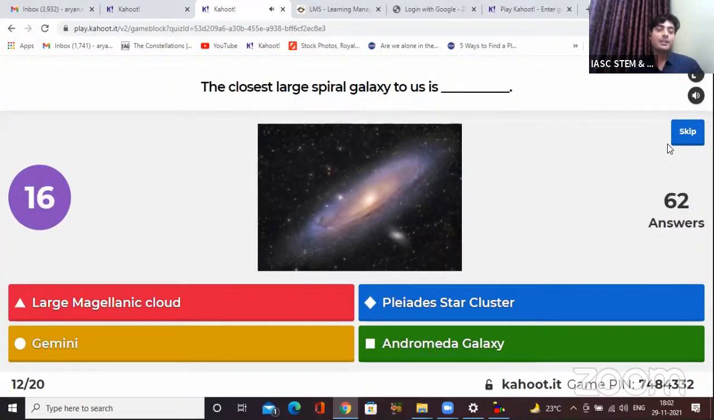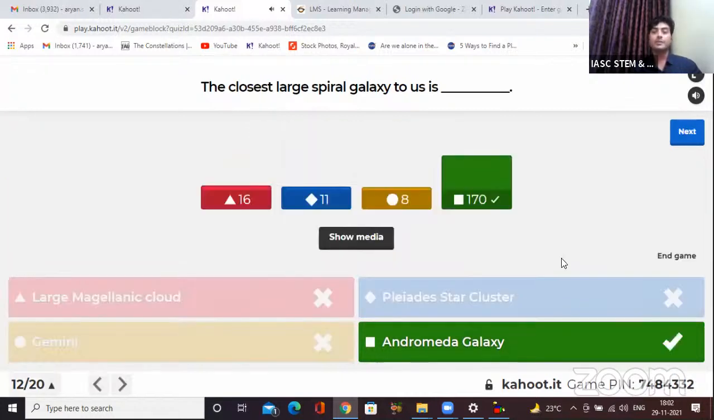Is it option red, Large Magellanic Cloud? Option blue, Pleiades star cluster? Option yellow, Gemini? Option green, Andromeda galaxy? Anyone still joining? The game pin is here on the screen. Anyone who has got logged out, it will always be here, so you can use it. Okay, so 170 of you got it correct.